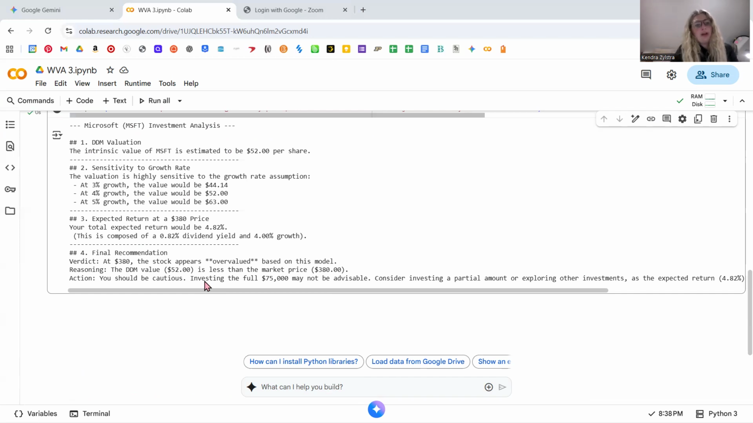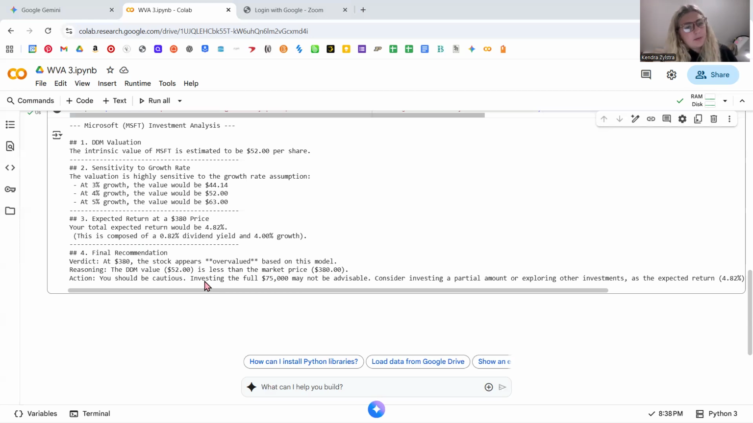The number 3, we figured out, is the expected return at a $380 price, and we figured out that our total expected return would be 4.82%. And a little of the why behind this: it's composed of the 0.82% dividend yield and the 4% growth, which we kind of saw in the projected cash flows earlier. When we were going through the driver framework, we saw that it grows by an extra 4% every year.